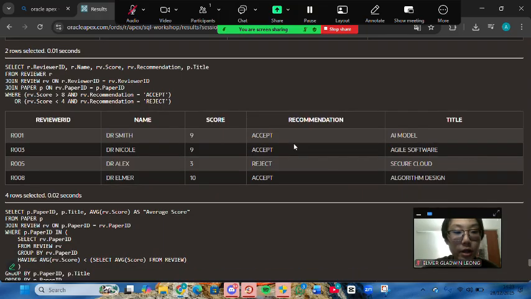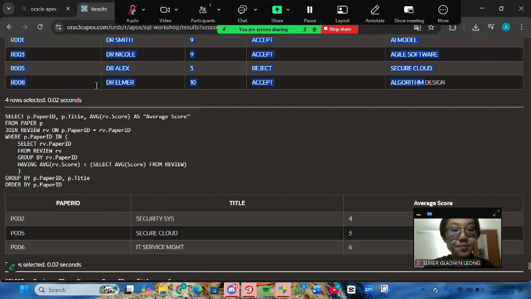Okay, next, for the fourth query, it requires us to use OR and AND function at the same time. So here I want to display which reviewer give review above 8 plus the recommendation is accept, and the score below 4 and the recommendation is reject here. So here I use where and or function here, and and. And as we can see from the result here, there are no reviewer that give the score between 4 to 8 here because we filtered it already using the or and function here.